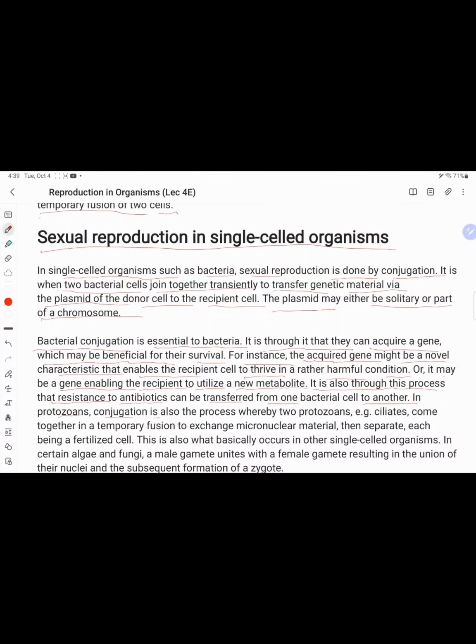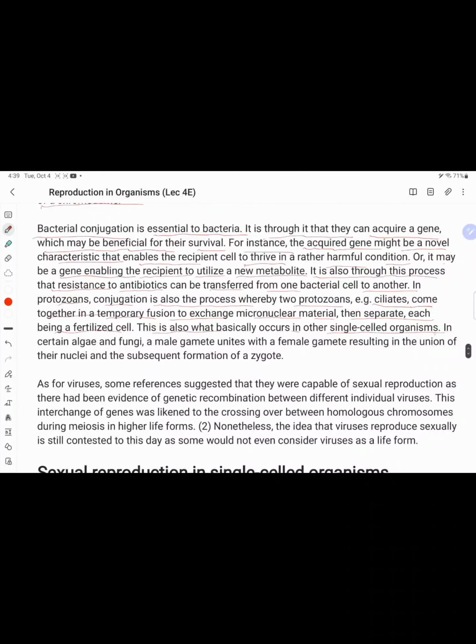Protozoan conjugation is also a process whereby two protozoan ciliates come together for temporary fusion and exchange micronuclear material. They then separate from each other as fertilized cells, and this also occurs in single-cell organisms. This is the description of how single-cell sexual reproduction is performed.